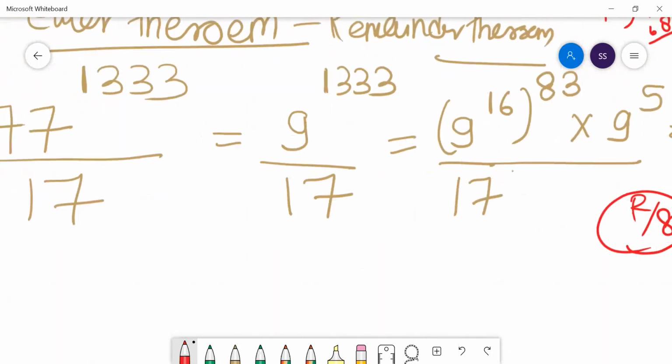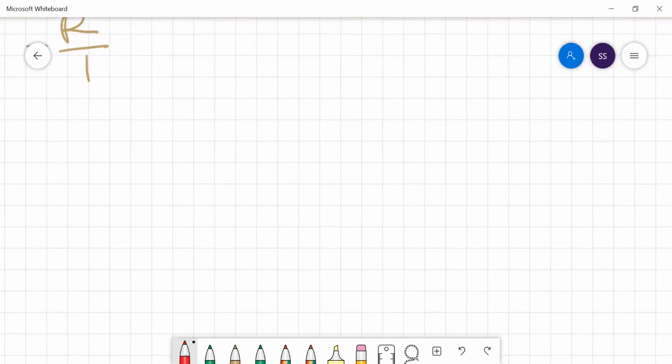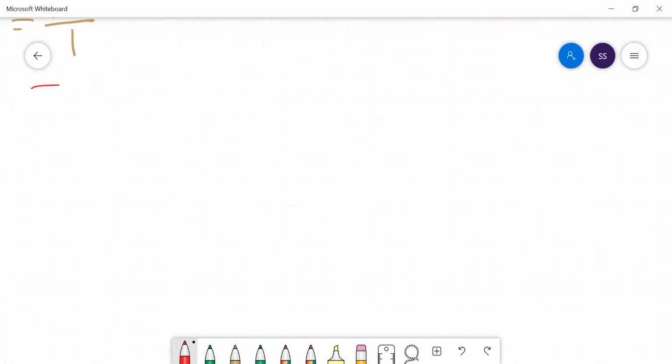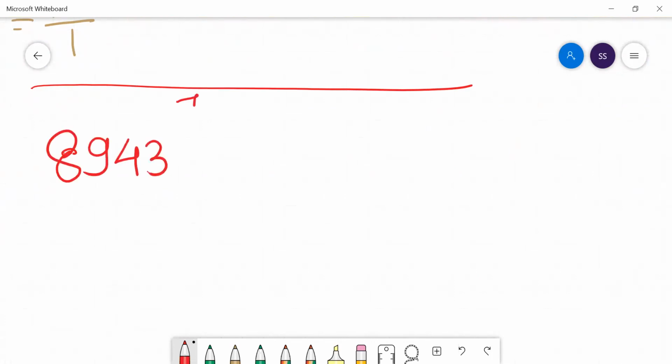So when we talked about Euler theorem, what we basically do in Euler theorem, understand something. I'll take a composite number, since I don't think you'll understand a prime number properly. Maybe some number like 8943 to the power 728, divided by some number. Let's take 12. Let's divide it by 12.